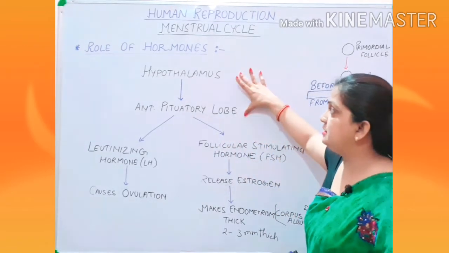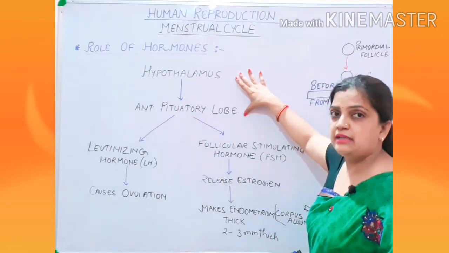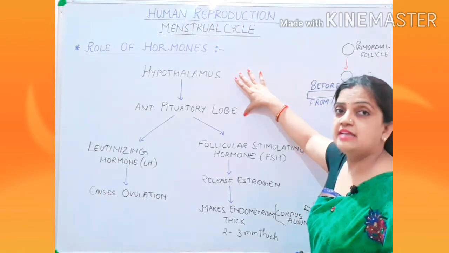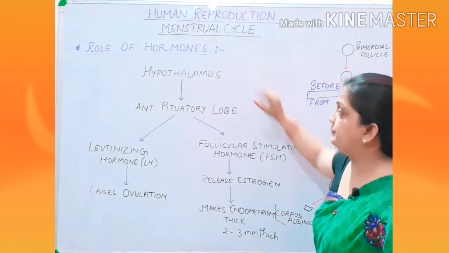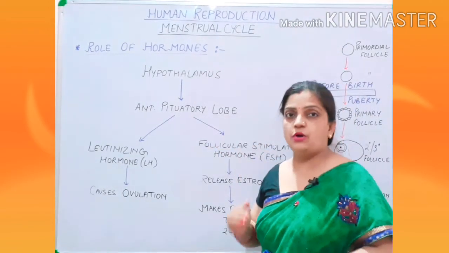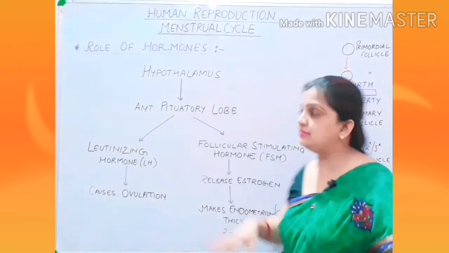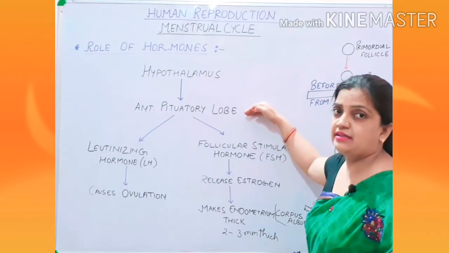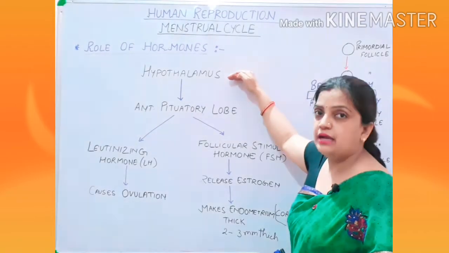Now children, these two endocrine glands are located inside the brain. The pituitary lobe is called the master gland, and this master gland is controlled by your hypothalamus.